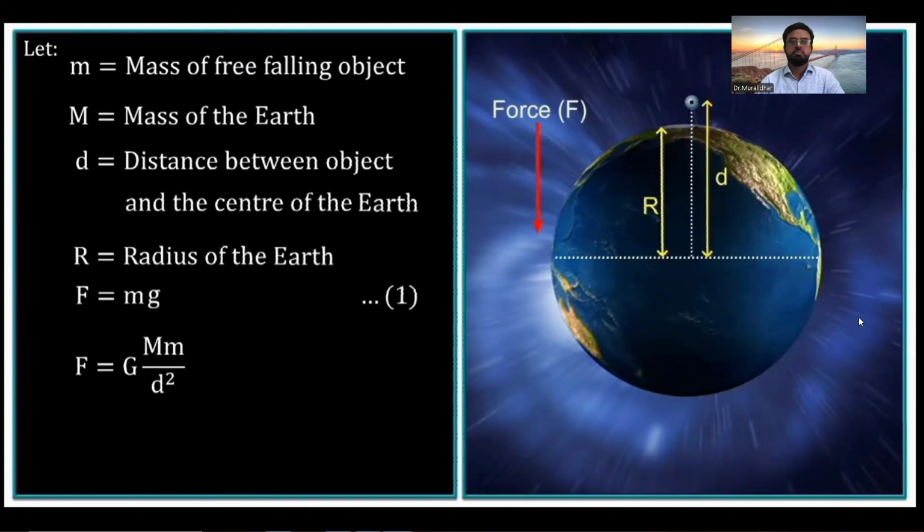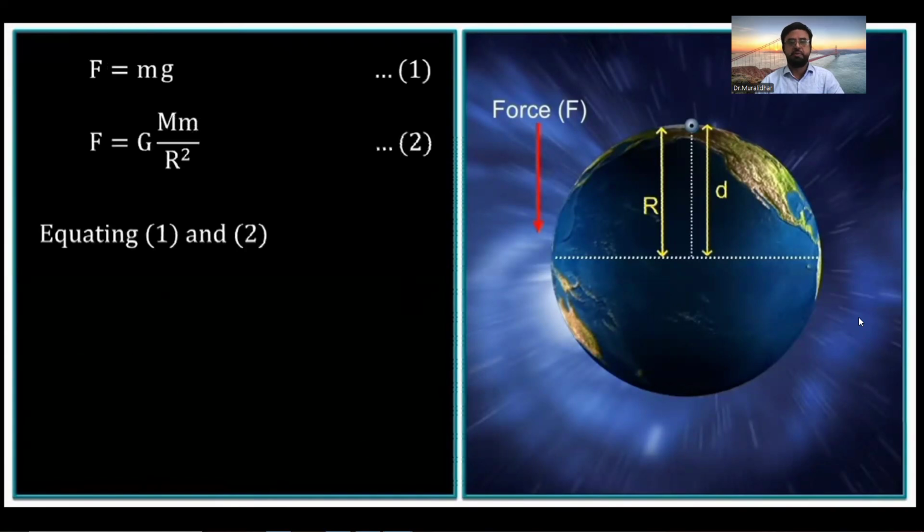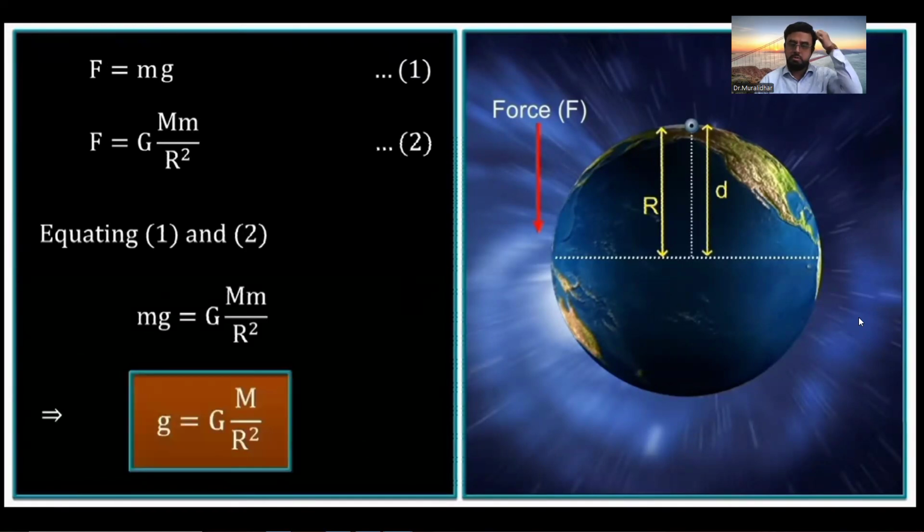When the object is near to or on the surface of the Earth, the distance d is taken as equal to the radius of the Earth. Let us try to understand it: when it touches the surface of the Earth, let this be equation 2. By equating 1 and 2, we can calculate the acceleration due to gravity as g is equal to G multiplied by M divided by R square.